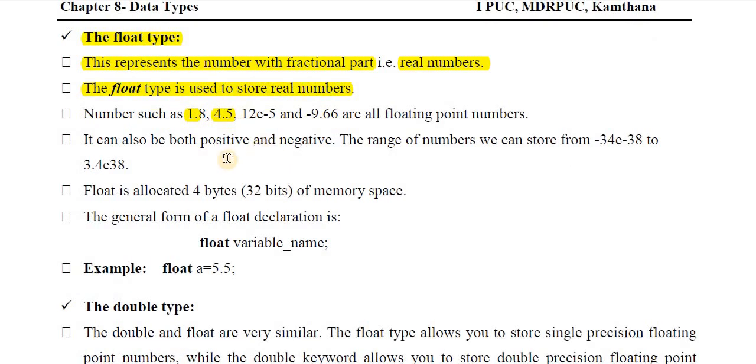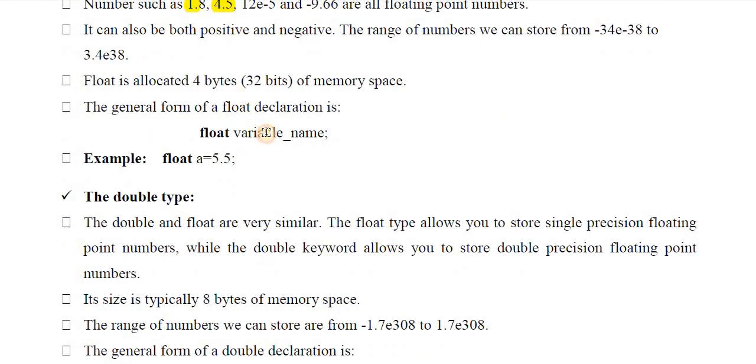So how to create a float variable? You can use any normal variable name, but here we are creating this variable with the float keyword. Float is a data type, so this variable is created using the float data type.